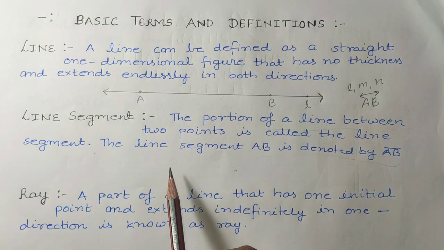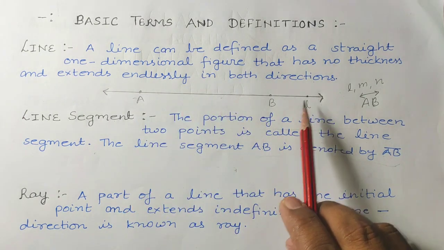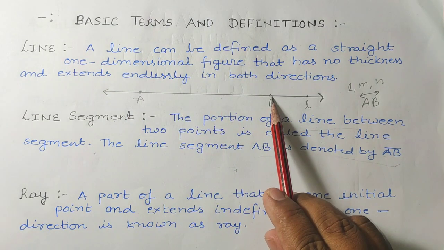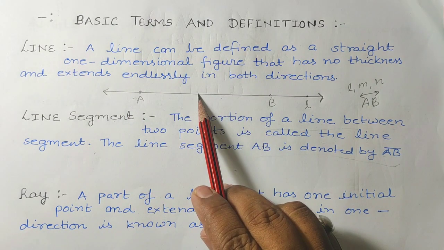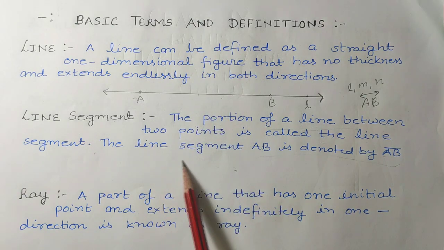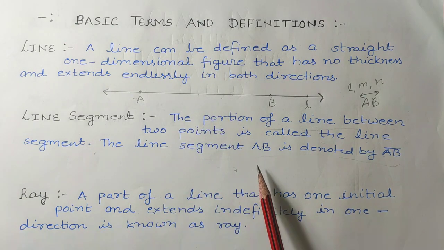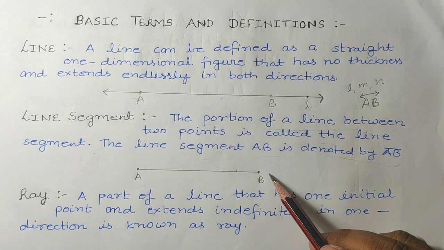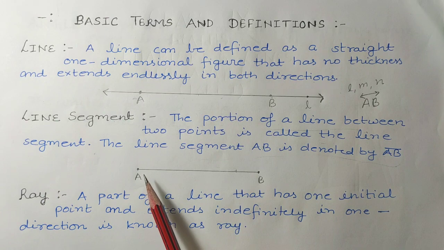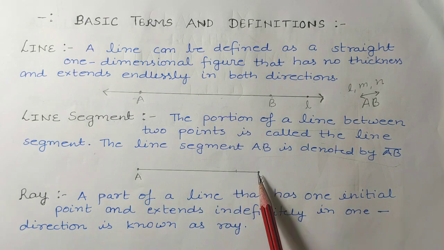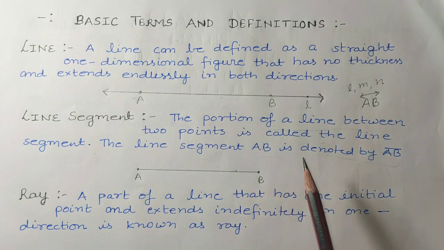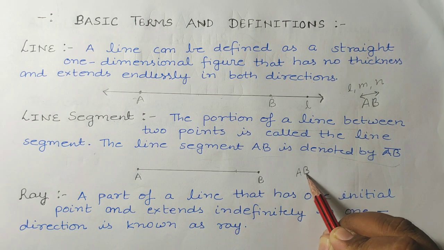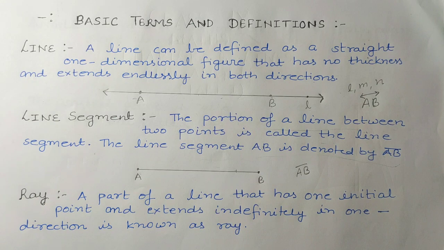Now how can we draw the figure? See, in this line, if we just extract this portion AB, then that AB can be called a line segment, like this. It has two end points, one in each direction.